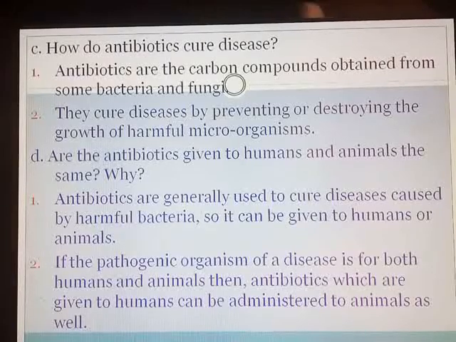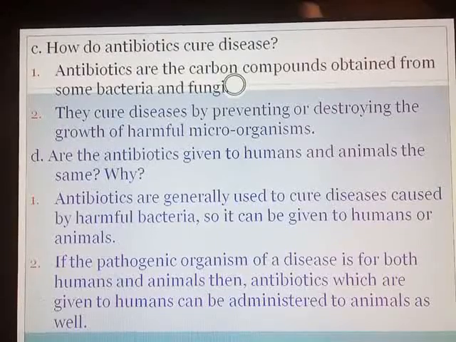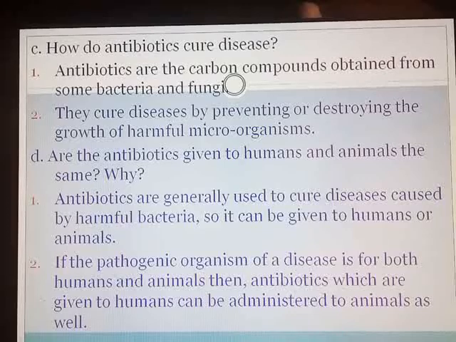Here we complete question number 7 C, question number 7 D. Now question number 7 E is omitted. Why is it necessary to safely store the pathogens of a disease against which vaccines are to be produced? Because already we have covered the answer for vaccines, so no need of writing 7 E again. So question number 7 is over. We move on to the last question, that is question number 8.